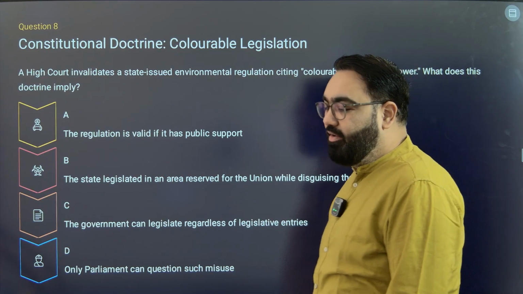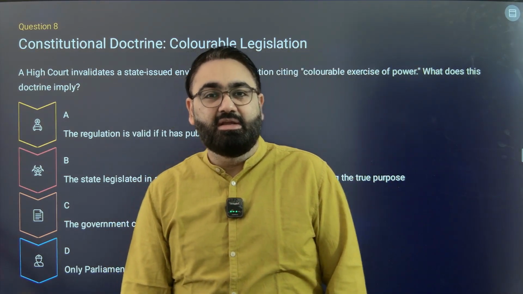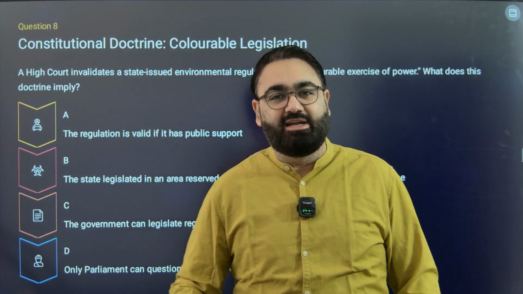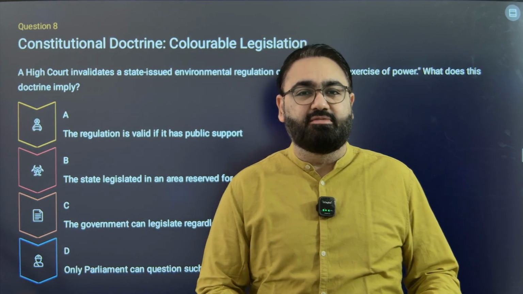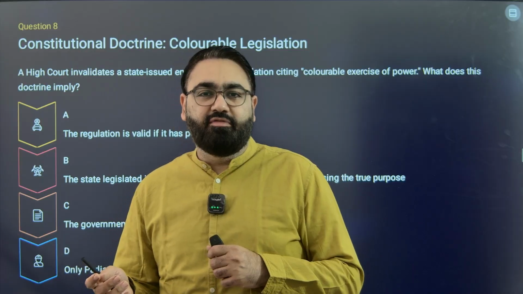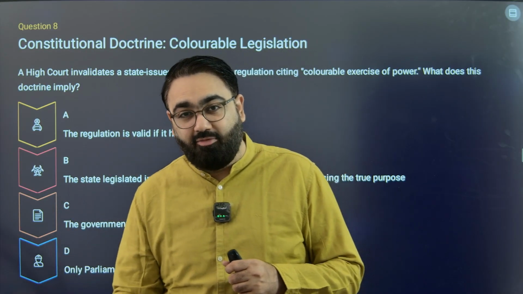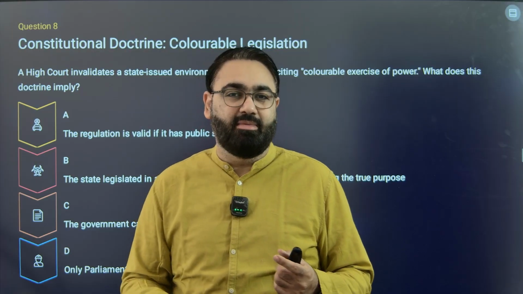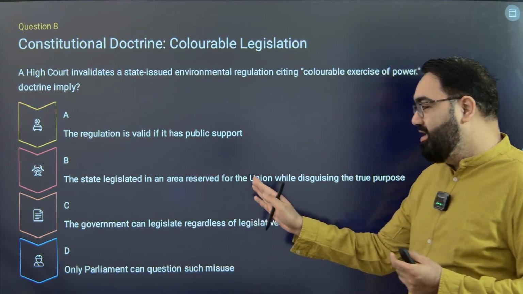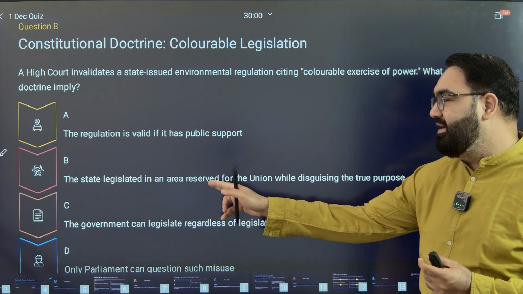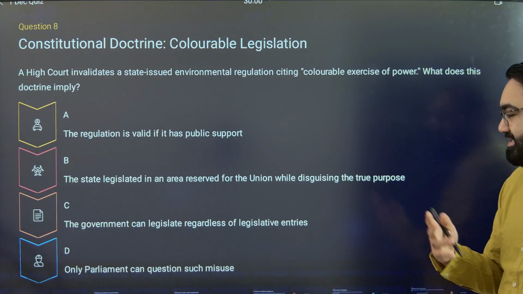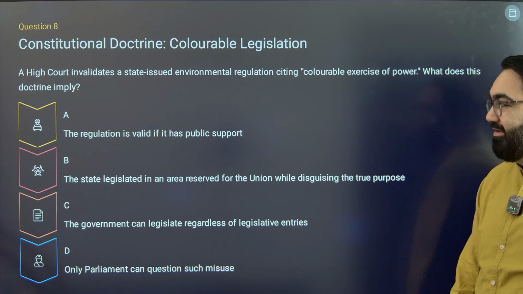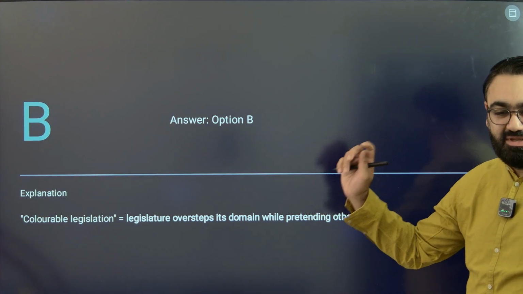What is the idea of the doctrine of colorable legislation? Simple idea is, in the 7th Schedule, we have separate union list, state list, etc. But when the state, for example, passes a law, they are trying to infringe on the union government, but they are hiding it. Under the doctrine of colorable legislation, this will not be allowed. The answer is B. When a state legislated an area reserved for the union while disguising the true purpose, not showing the true purpose, trying to hide that fact. The answer thus is B.